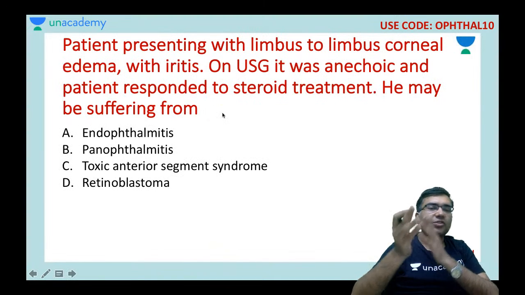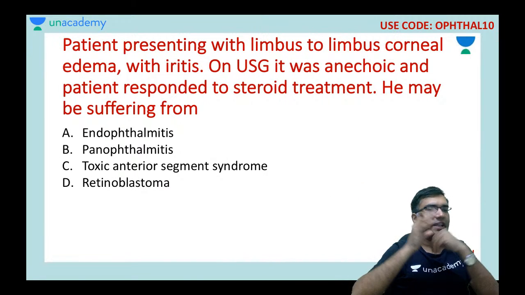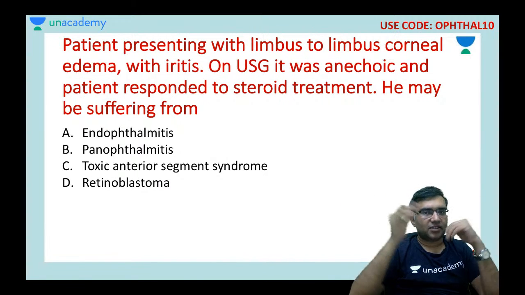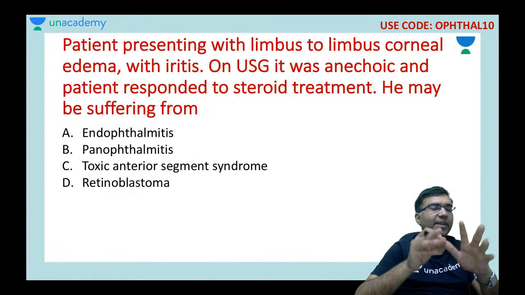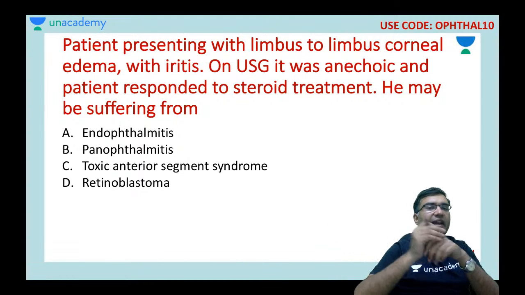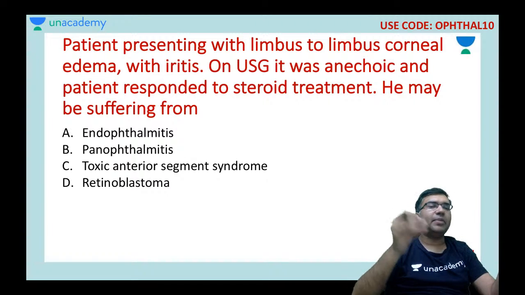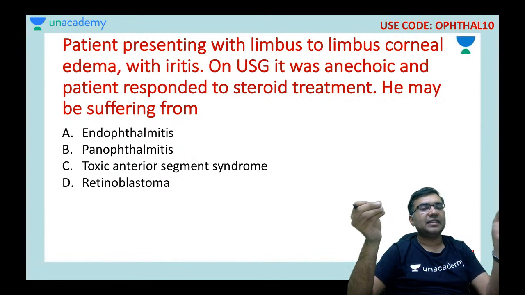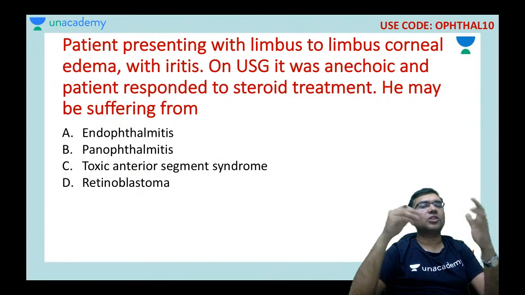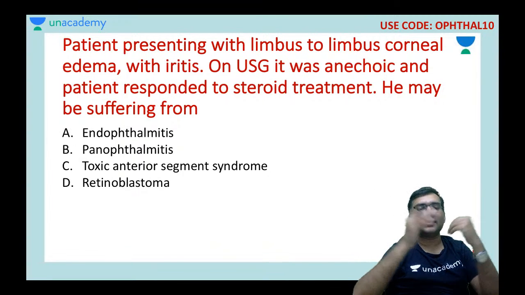Okay, next question: a patient presented with limbus to limbus corneal edema with iritis. On USG, it was anechoic. Anechoic means there is no vitreous exudate. And the patient responded only to steroid treatment. He may be suffering from which of the following disorders? Endophthalmitis, panophthalmitis, toxic anterior segment syndrome, or retinoblastoma. Try to answer.